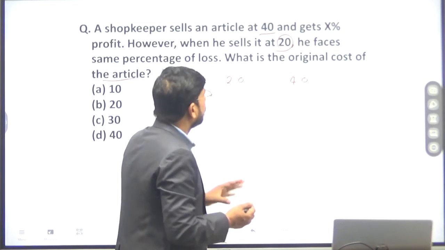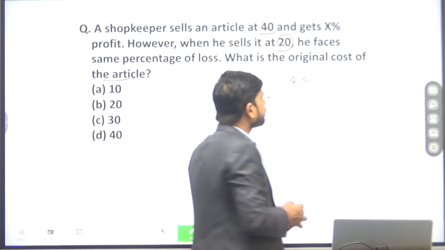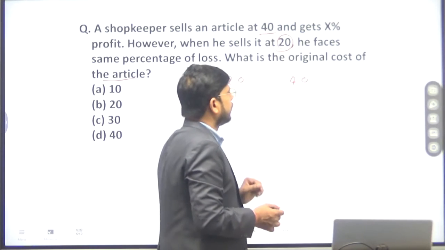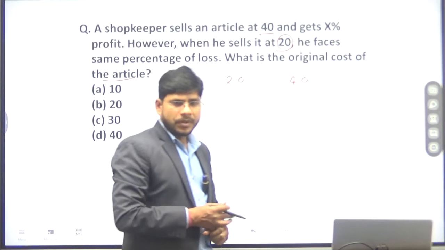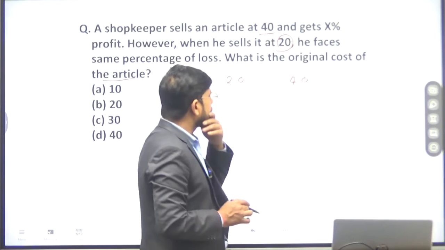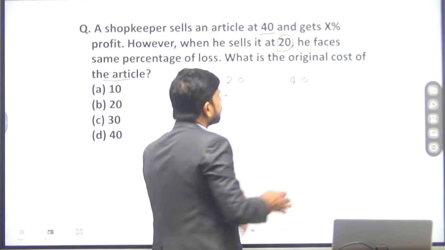Means their profit and loss are the same. So what will be the same constituent for both selling prices? Cost price will be equal. So for both selling prices, cost price will be equal.